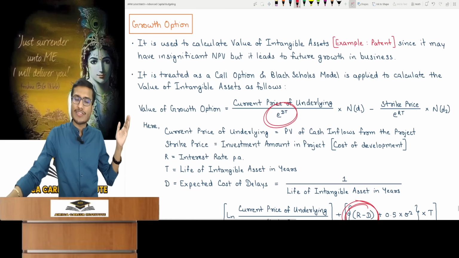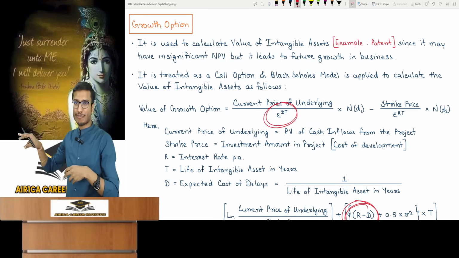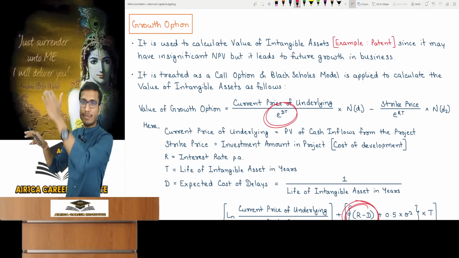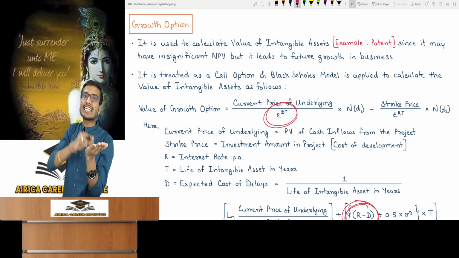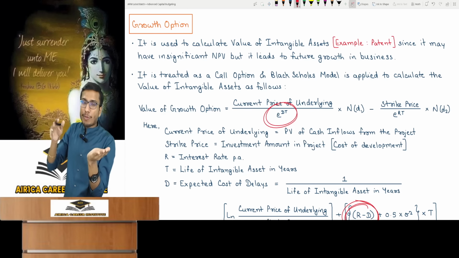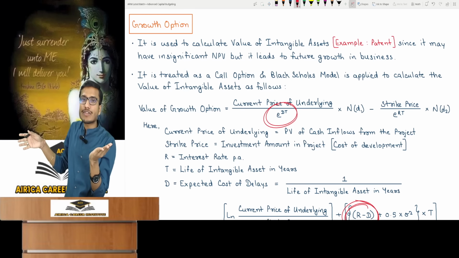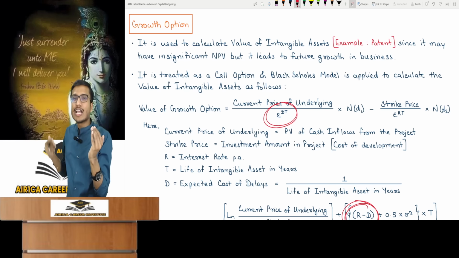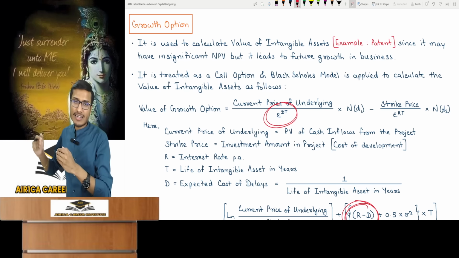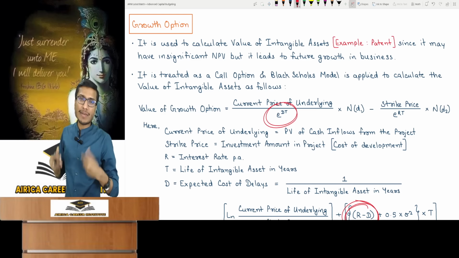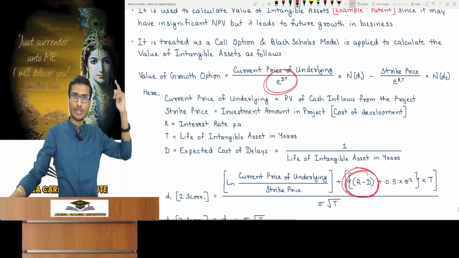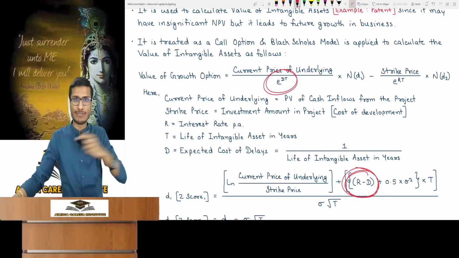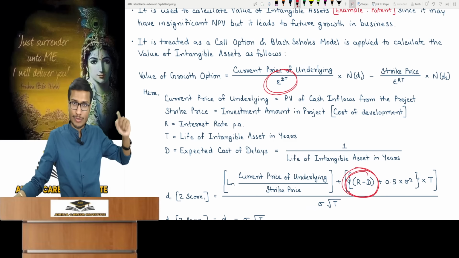Why calculate the PV of the current underlying price using e to the power of minus dt? Remember, the current underlying price was the PV of cash inflows. The cash inflows over a period, their PV was taken. But this is already PV. Yes, but it will be discounted again because now you are calculating the value of the patent, not the project. You are calculating the patent's value today, while these cash inflows are spread over 15 years, which means there is a delay in your project. A delay of 6.67% each year. Your return is being delayed. So you will discount it again because of that. Did you get it? That PV of the cash inflow was for the normal project. This patent calculation differs from the normal project's PV.